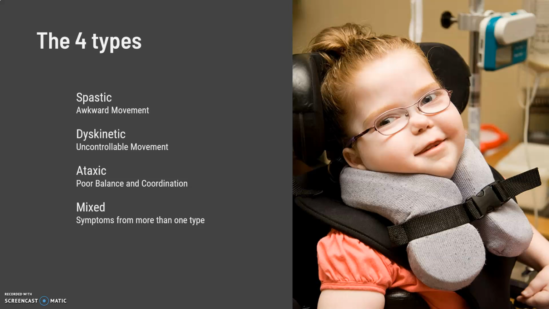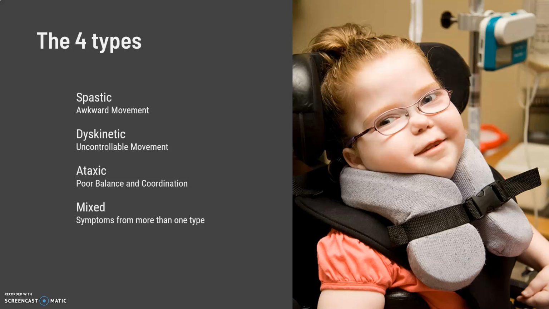There are 4 varieties of CP that have different symptoms. Spastic CP is where there is increased muscle tone. This means their muscles are stiff and as a result, movement can be awkward. Dyskinetic CP is where there are problems controlling the movement of the hands, arms, feet, and legs. Movement can be slow, rapid, or jerky. Sometimes the face and tongue are affected.